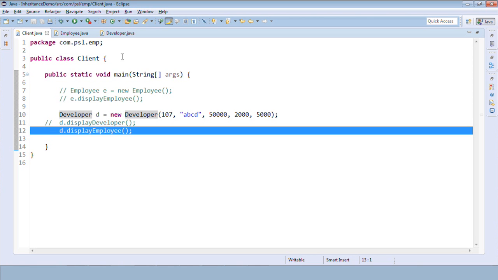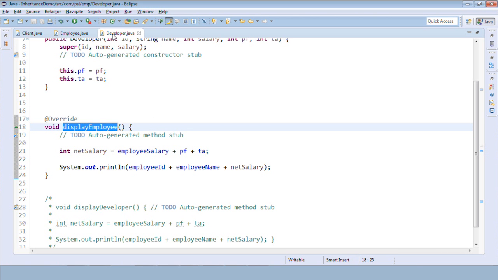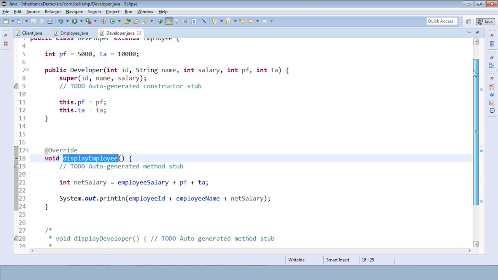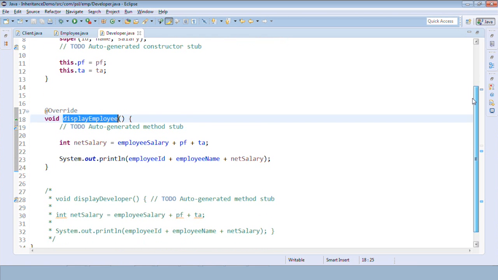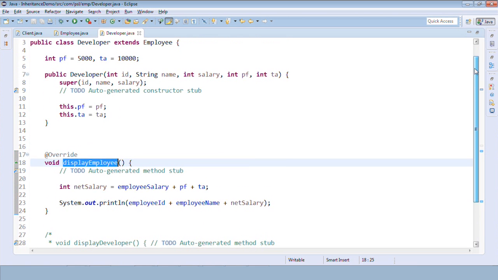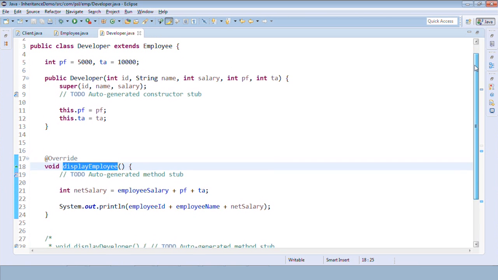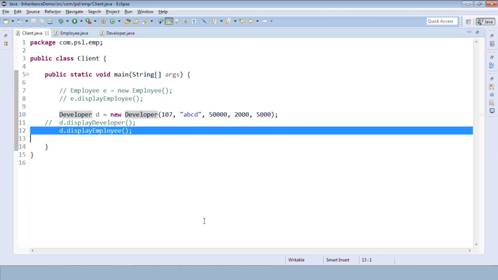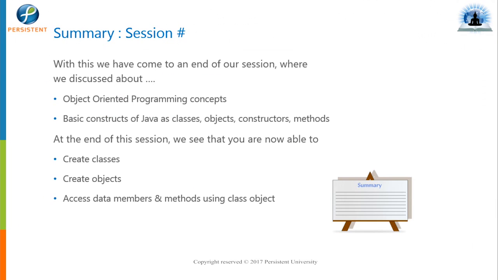I hope that's clear for everyone now. And that's very simple. This is how we can achieve inheritance and polymorphism in Java. I hope that's pretty much clear for you guys. Okay. So this comes to an end of this object oriented programming concept. And in continuation with this, we will look into interfaces and abstract classes as well.